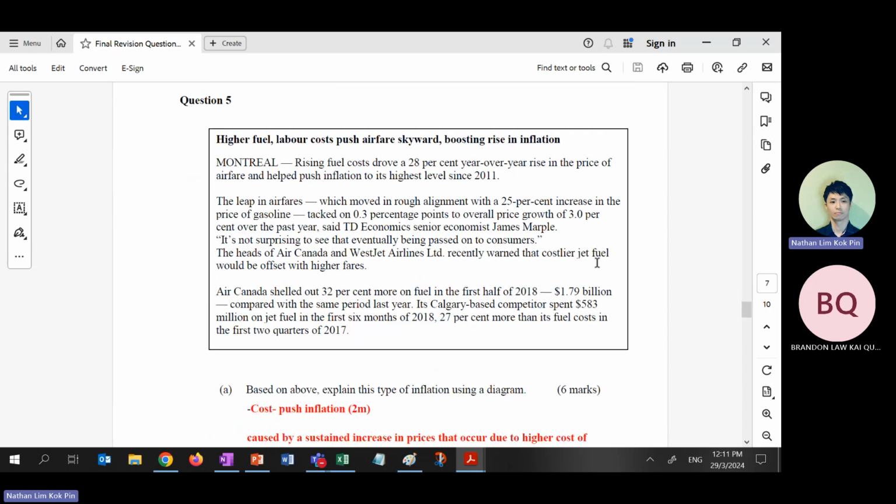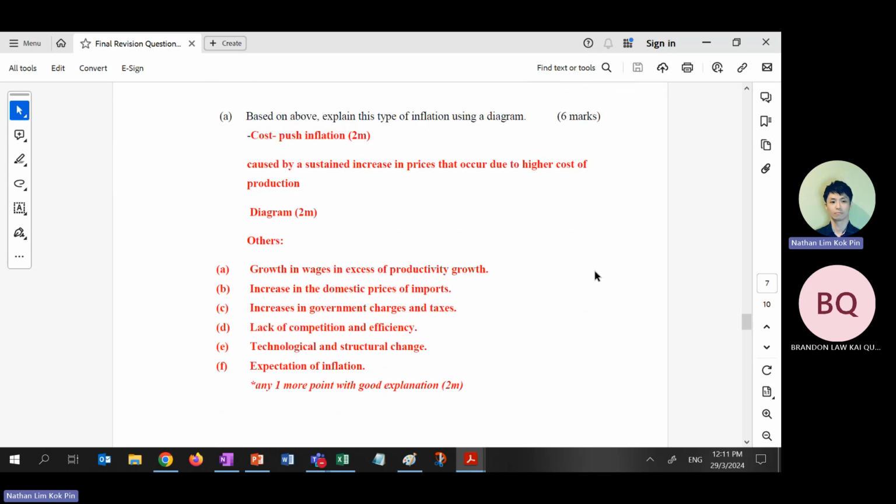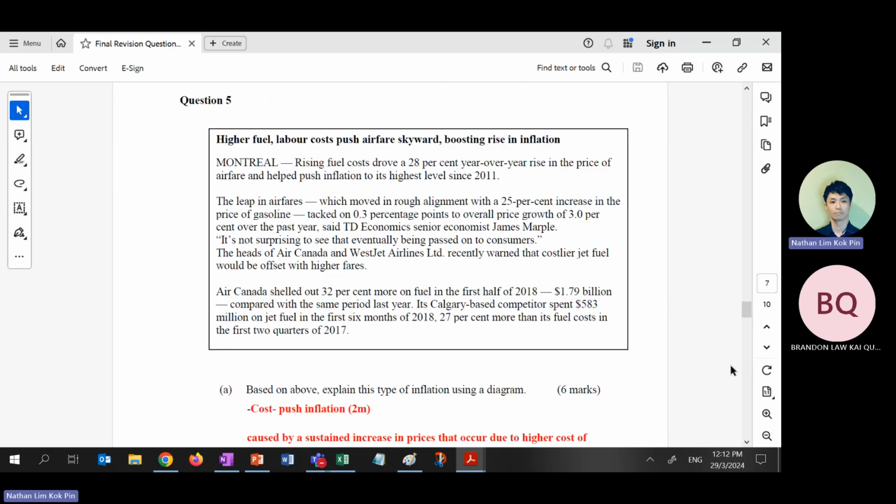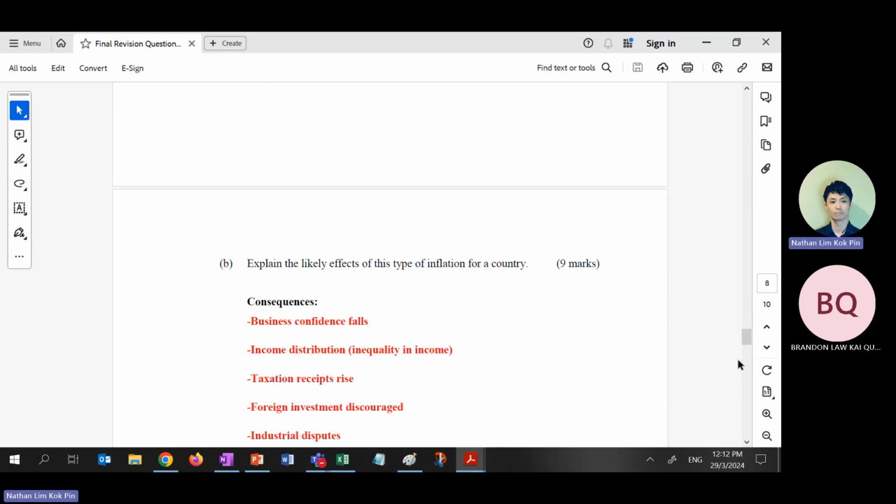Question 5. This one, cost push inflation, we can link it to exchange rate and international trade. Okay, we will not ask you cost push inflation. Based on the article, how will this affect exchange rate, or how will this affect international trade? Or should the government impose a tariff? Should the government give subsidies to local products? These are the questions that we've changed. Make sense? Case study still the same, still inflation, still unemployment, still economic growth. Does it make sense?